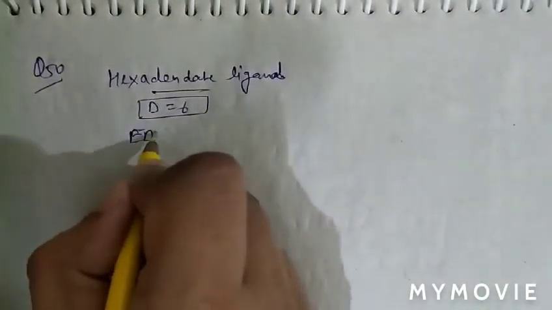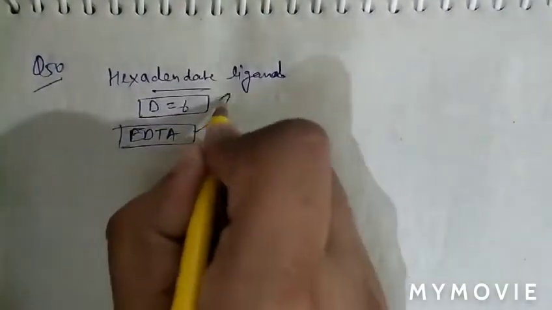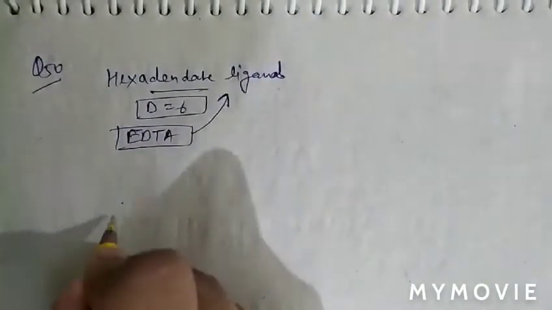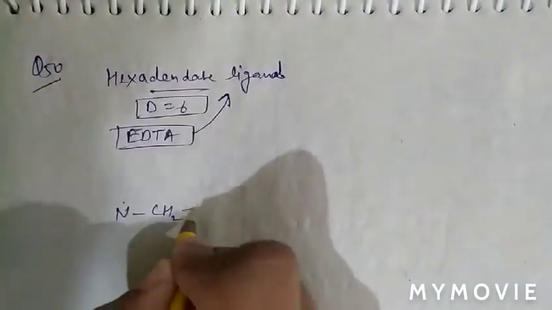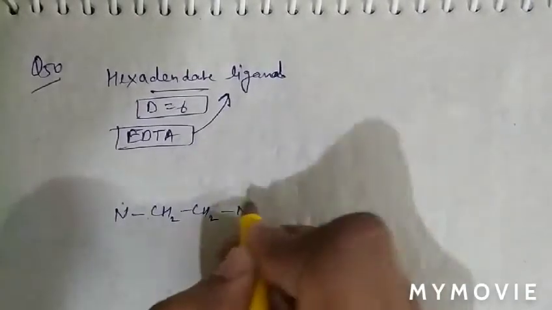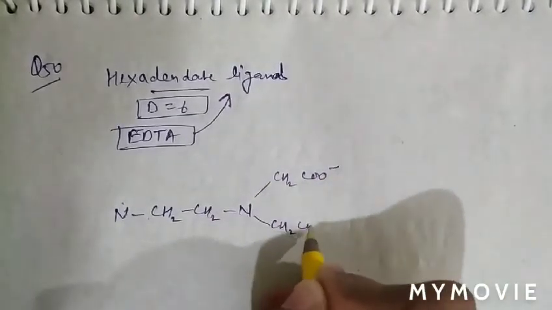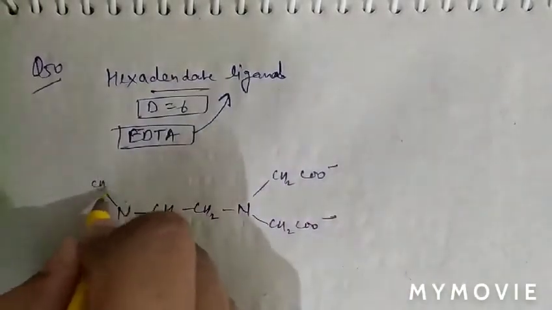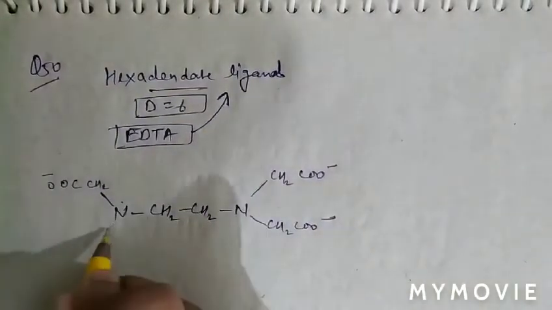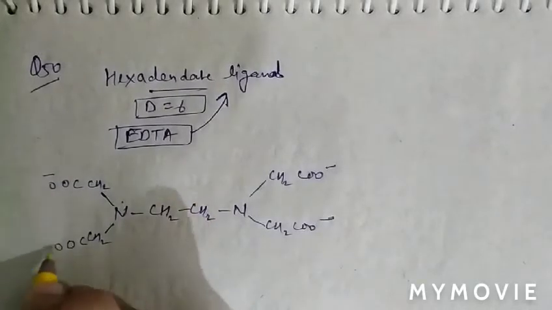EDTA, that is ethylenediaminetetraacetate, is a hexadentate ligand, and the structure of EDTA is like this: N, CH2, CH2, and then four CH2COO negative groups.